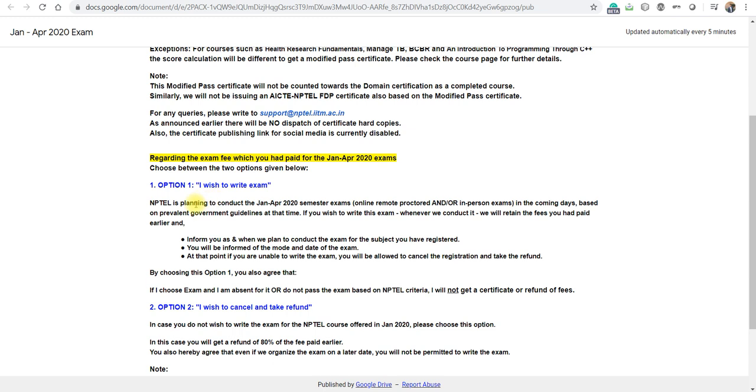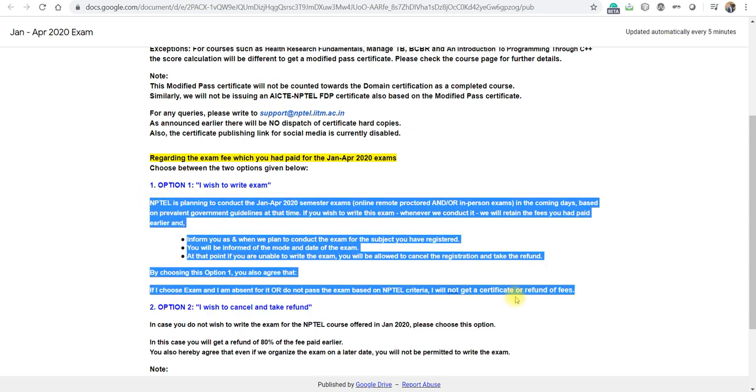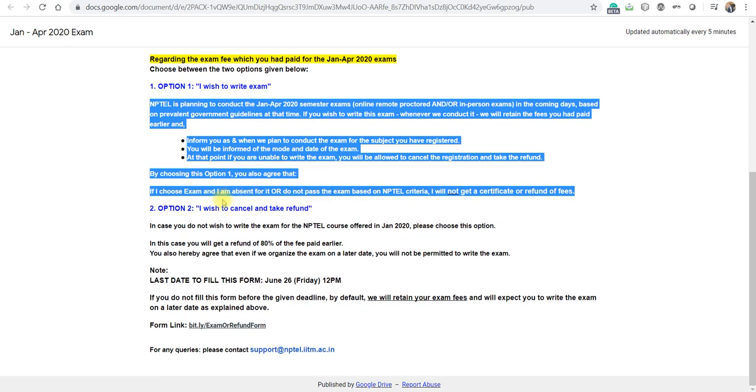So you can see here, all this information belongs to option 1. This rule applies to option 1. Now coming to option 2, if you wish to cancel and take a refund, in case you don't want to write the examination of the NPTEL course offered in the January to April semester 2020, please choose this option. If you don't want to write the examination in the previous semester. Now this semester has already started, so I have to say previous semester.